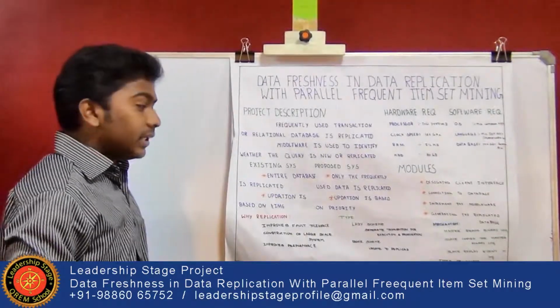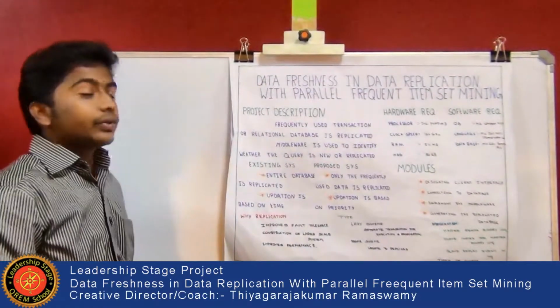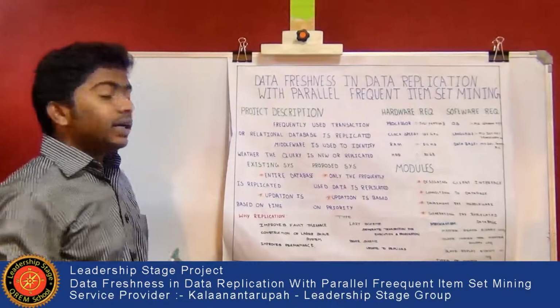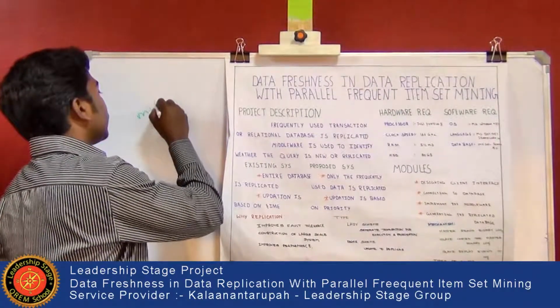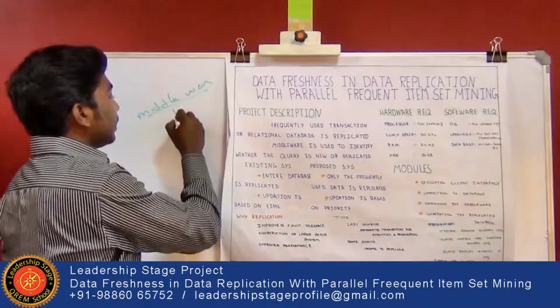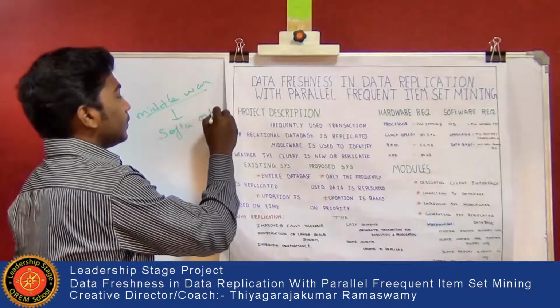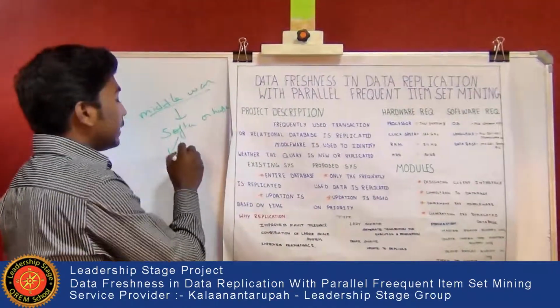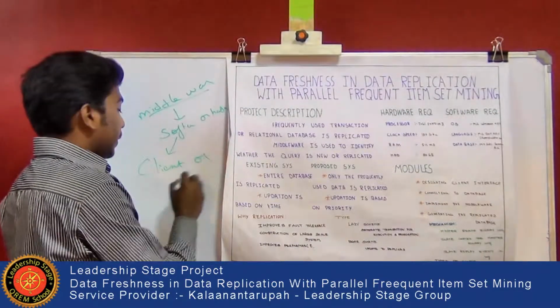So in our project, instead of replicating the entire database, we replicate only the frequently used items. To identify the frequently used items, we use a middleware. A middleware is software or hardware that may reside in the client or on a separate machine.